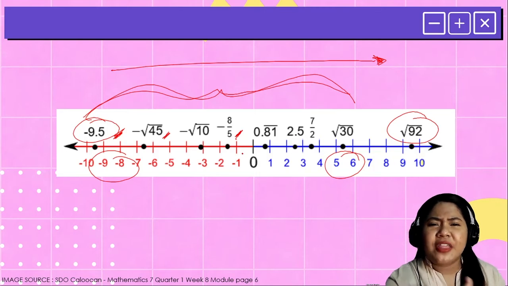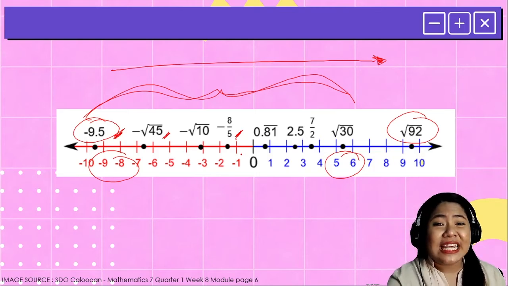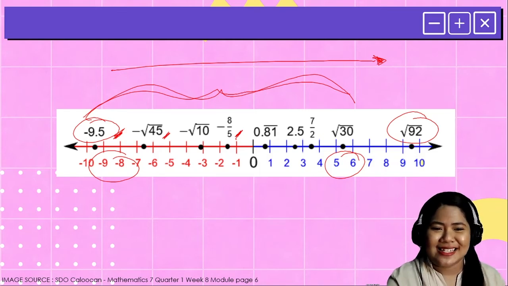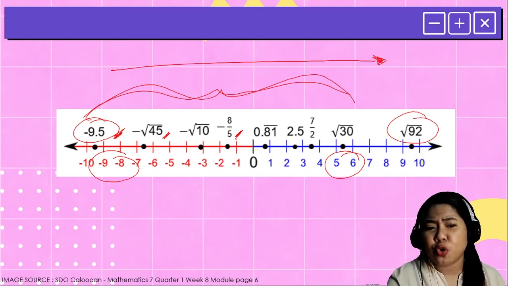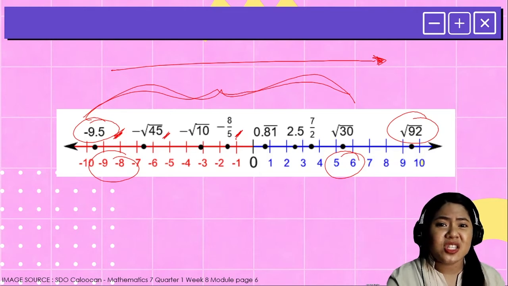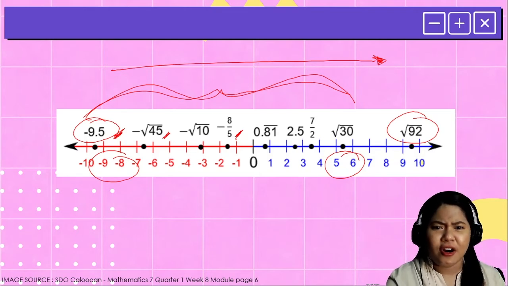There, the concept of learning how to compare real numbers will come into place. We should know how we will be able to compare real numbers. How will we know which is bigger, which is smaller, or if they are equal to each other?